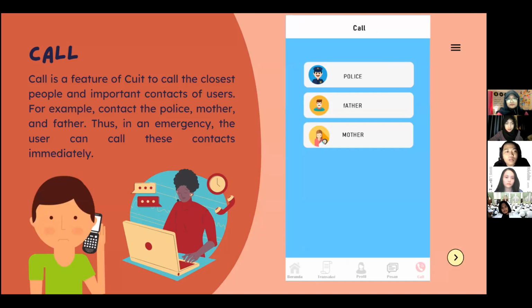and then Call. Call is a quick-call feature to reach close people and important contacts of the user, for example, contacting the police, mother, and father. This is for emergencies. The user can call these contacts immediately. Next,